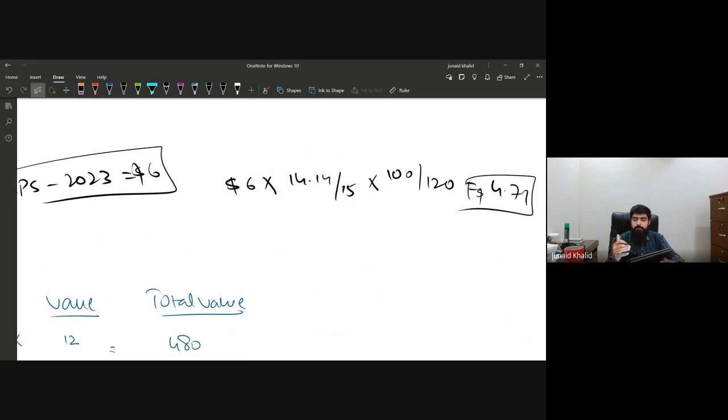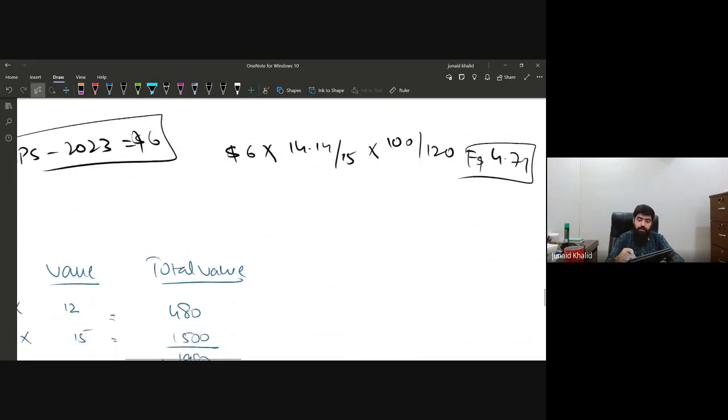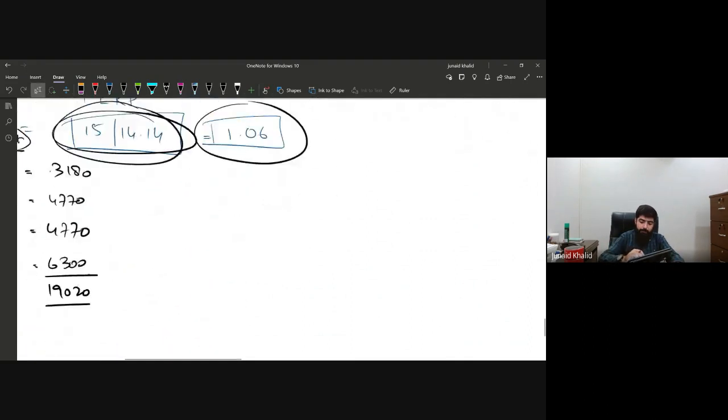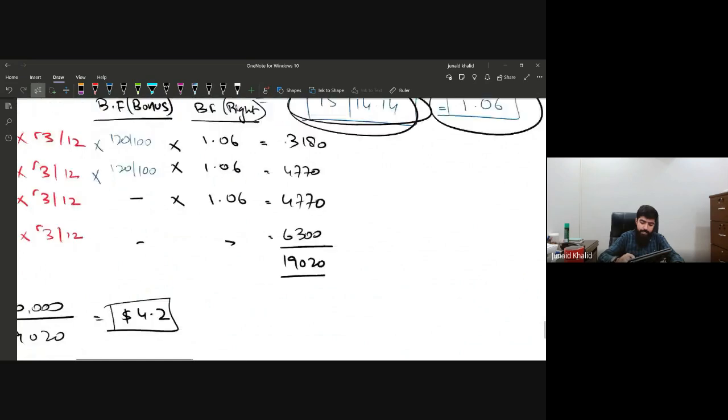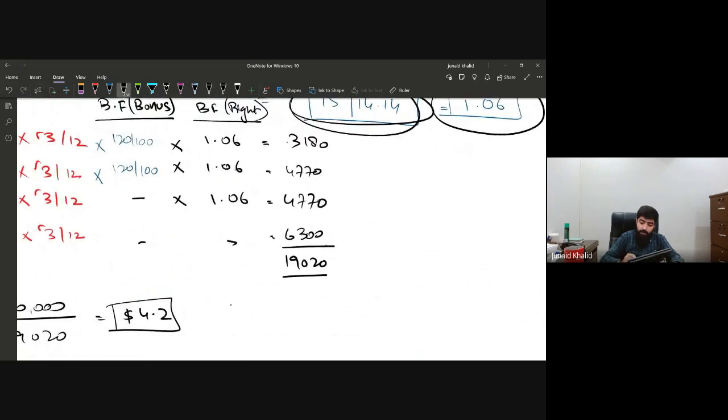Why are we calculating it? So that we have a like-to-like comparison. Right now we have an EPS of 4.2, and last year the restated EPS is 4.71. Now this is comparable, since we are applying the bonus fractions as if they were there from the beginning, and now the EPS of both years is comparable.